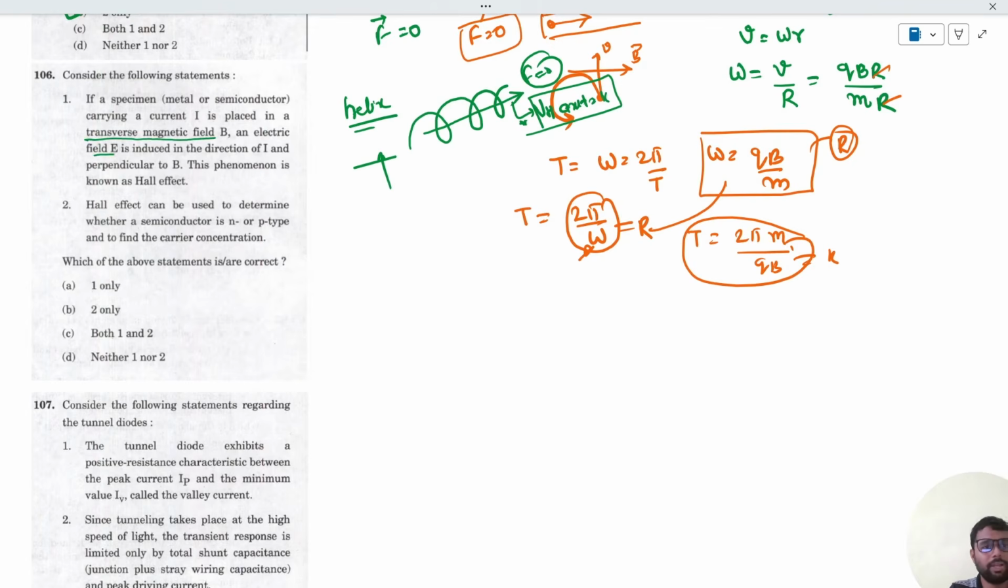An electric field is induced in the direction of I and perpendicular to B. This phenomenon is known as the Hall effect. So what is the Hall effect? Suppose this is the Z axis, this is X and this is the Y axis. So according to the Hall effect, if any specimen is kept